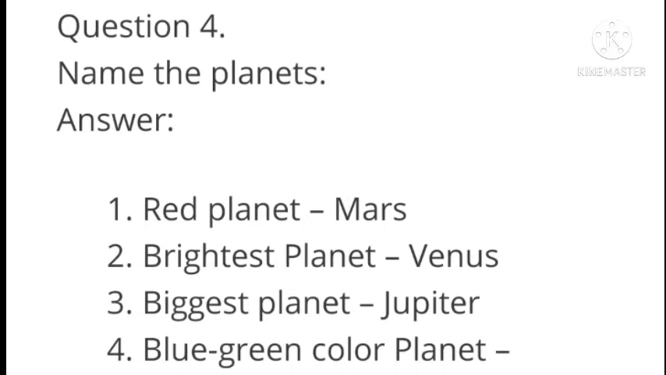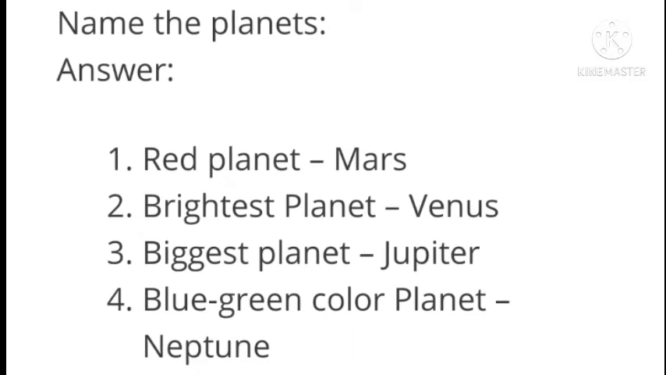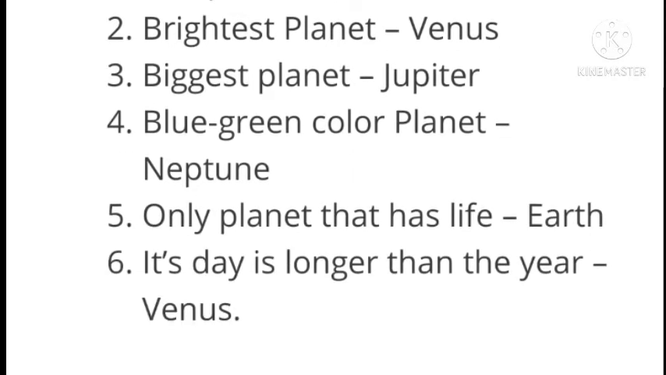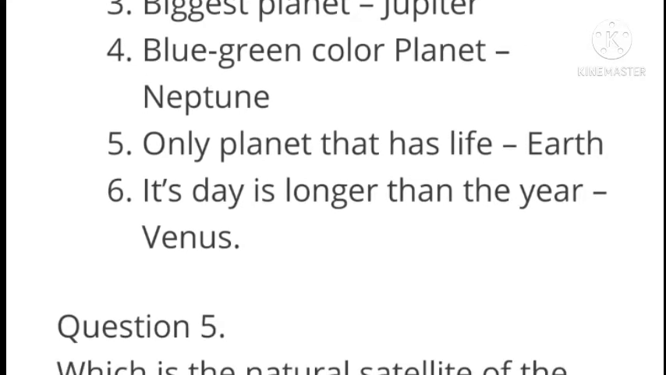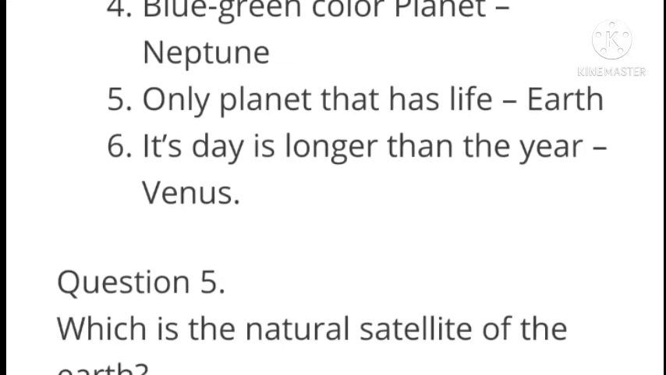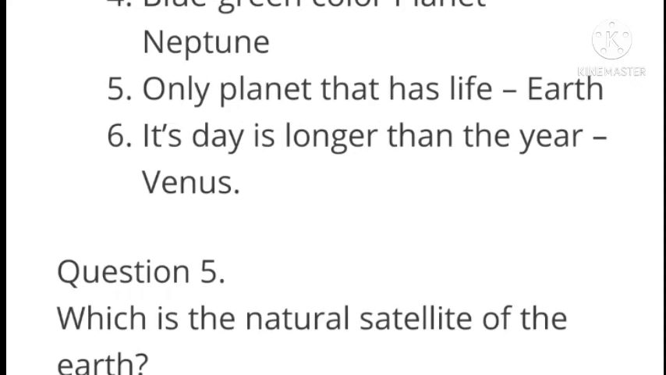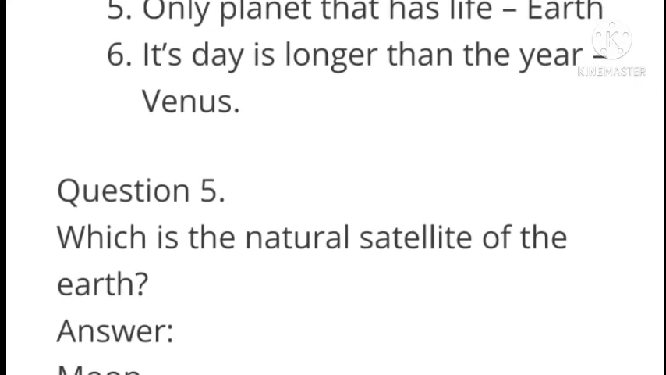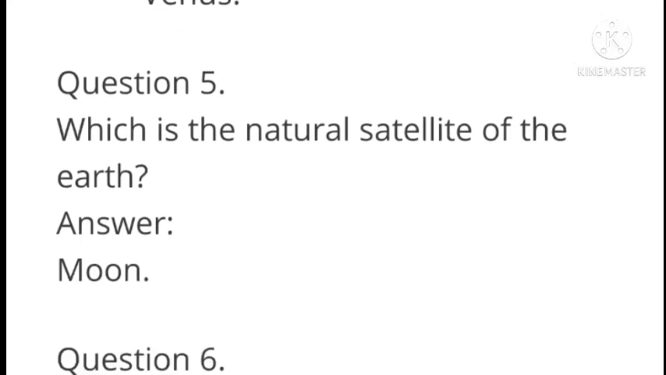to orbit. Next question, name the planets. Red planet: Mars. Brightest planet: Venus. Biggest planet: Jupiter. Blue-green color planet: Neptune. Only planet that has life: Earth. The planet whose day is longer than its year: Venus.